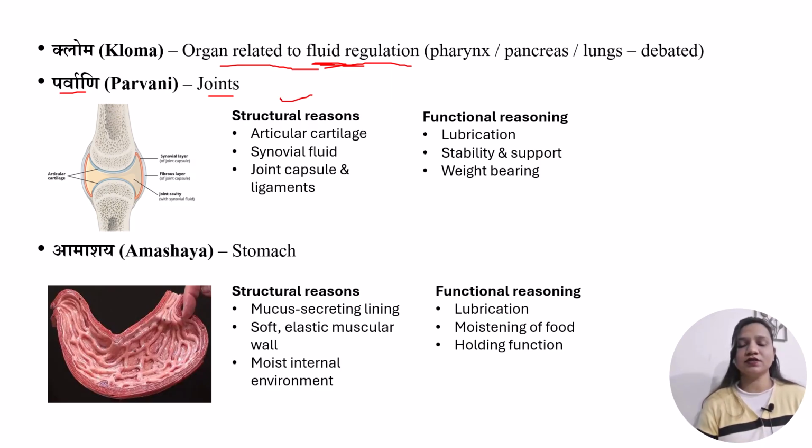By structural reason, we can understand that the articular cartilages present in the joint are smooth, soft and elastic, which are also the gunas of Kapha dosh, that is Shlakshna and Mrudu. The synovial fluid is oily or snigdha, slimy in nature, and the joint capsules and ligaments are also heavy and stable in nature.